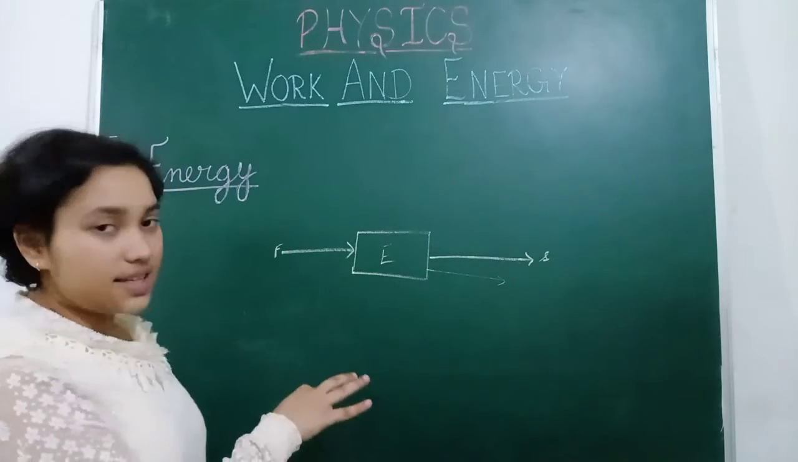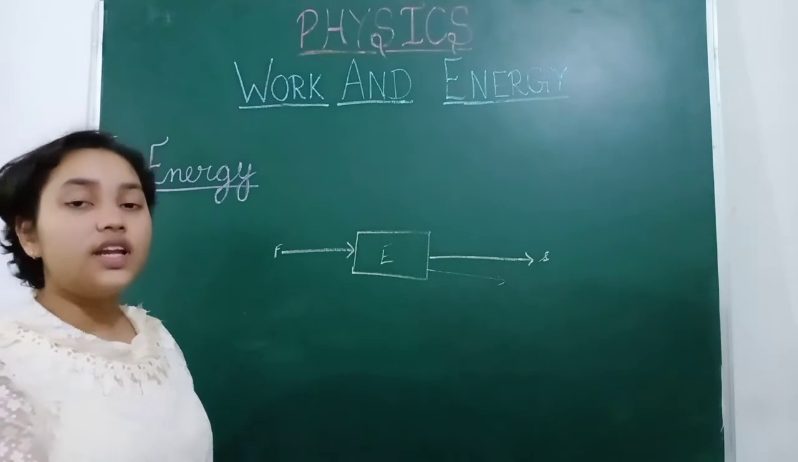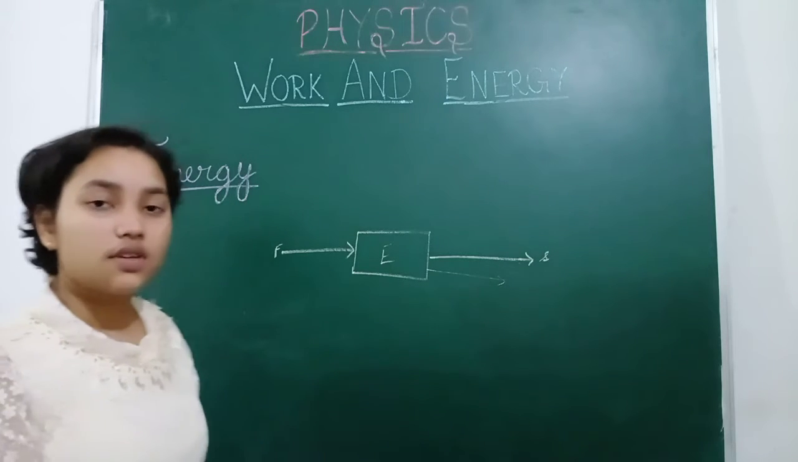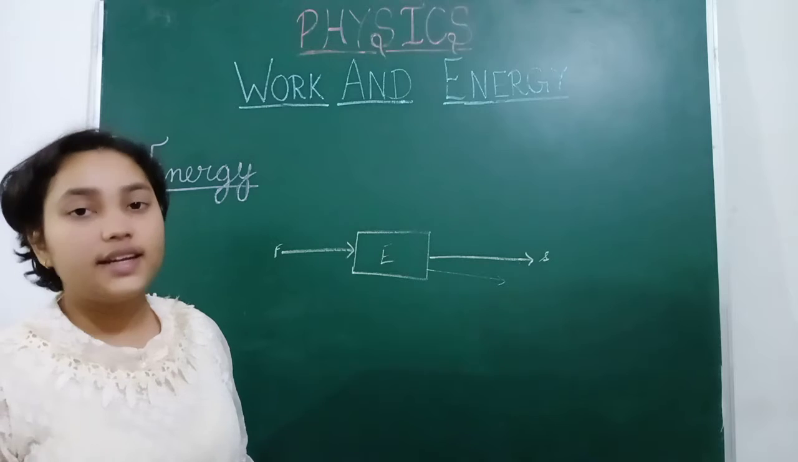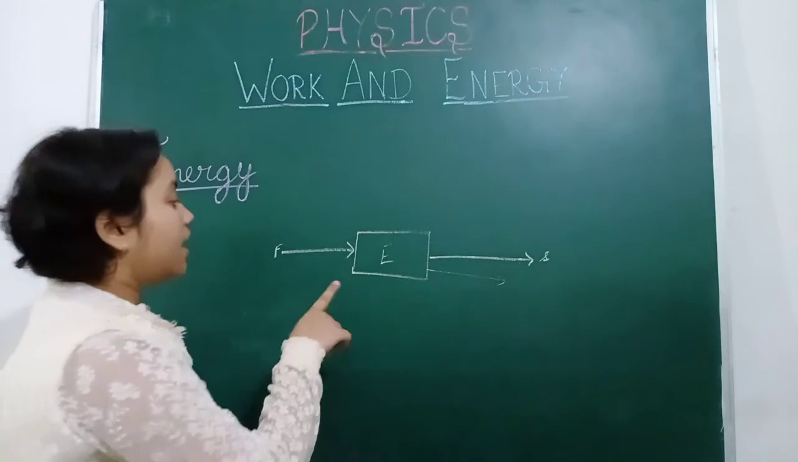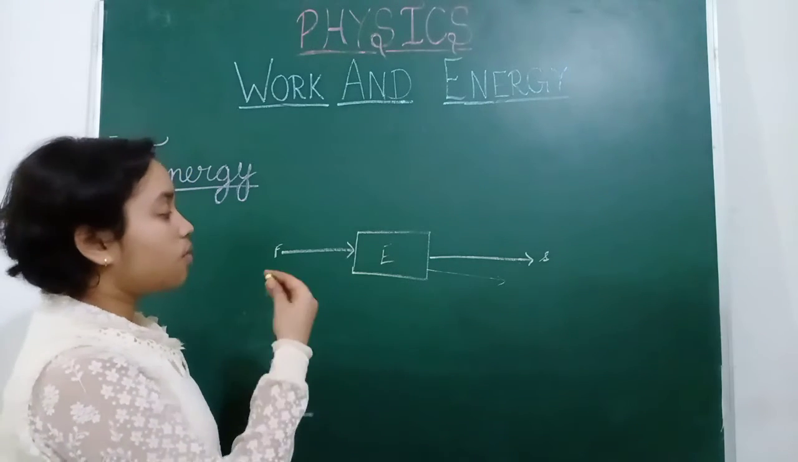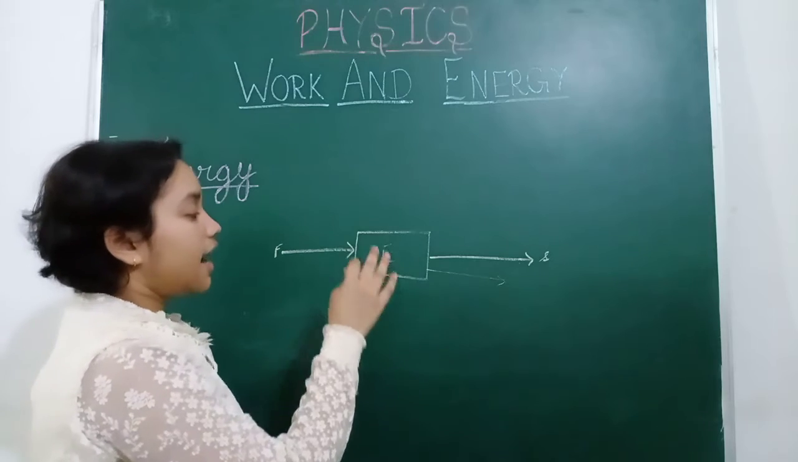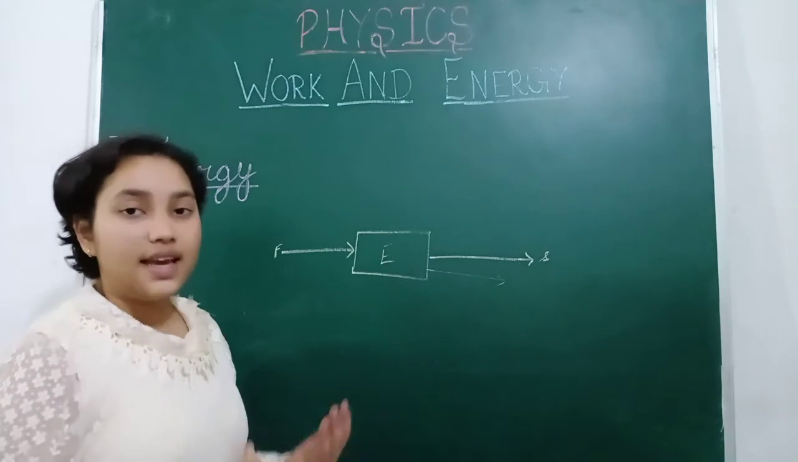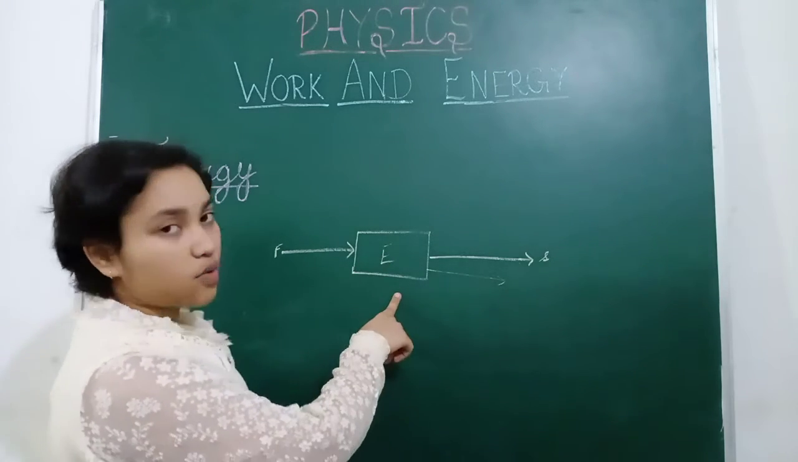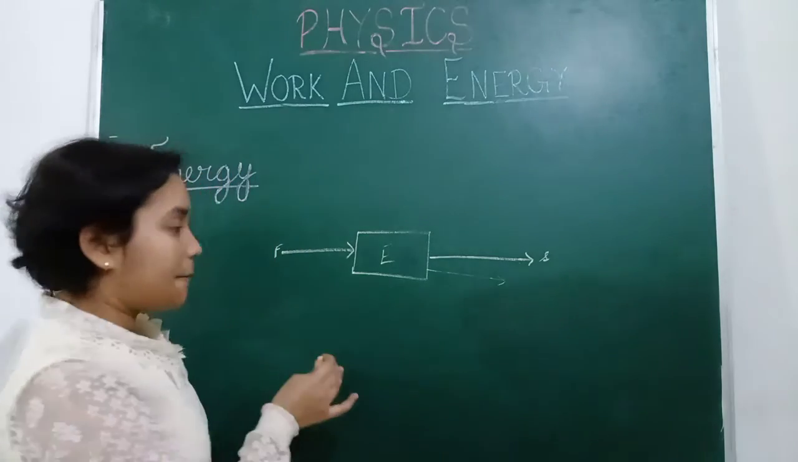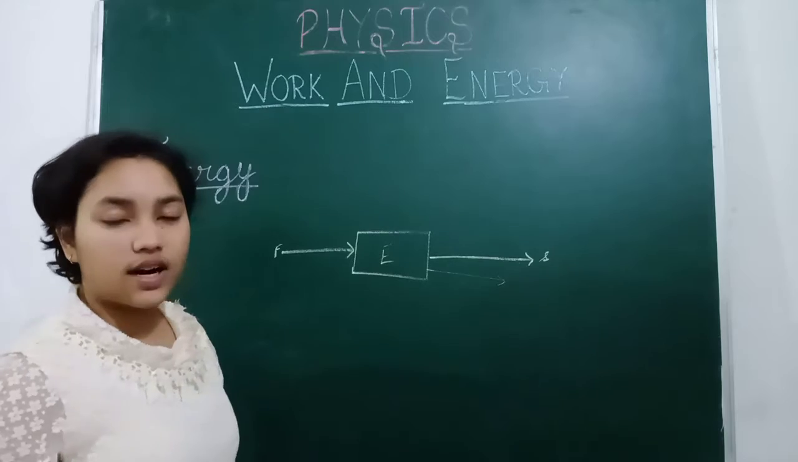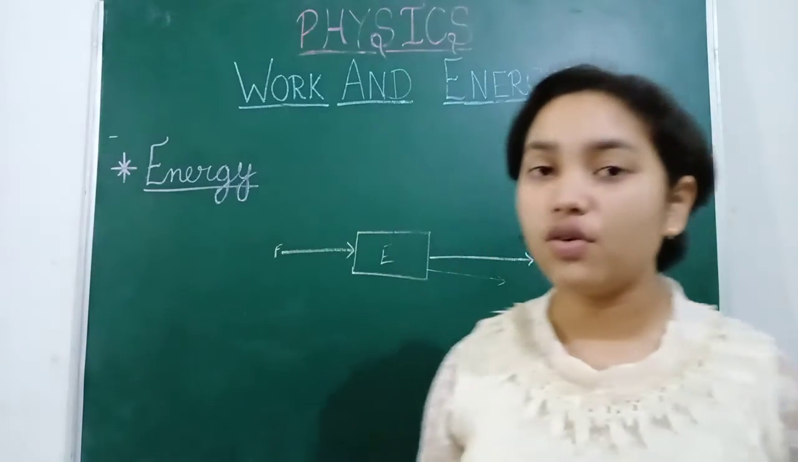So energy is transferred from one form to another. It is neither created nor destroyed. Energy is transferred from our body to this object, and when this object gains our energy, it will move in the direction of the force. So it depends on three conditions: positive, negative, or zero work.